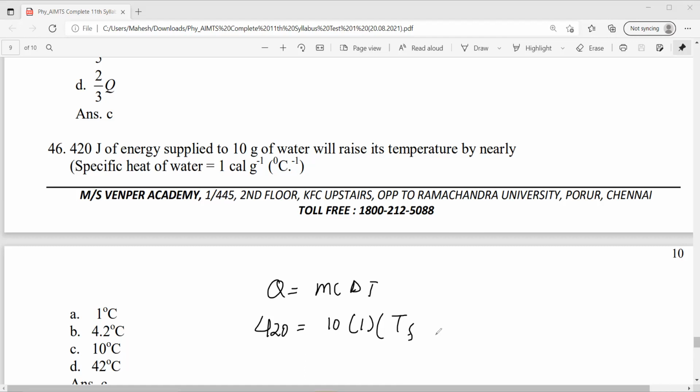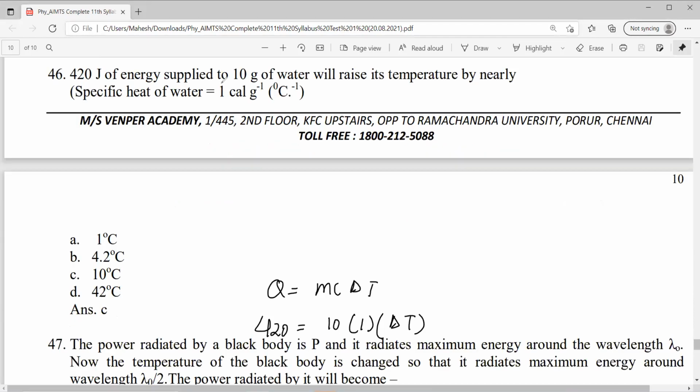Delta T is T final minus T initial, but for the increase in temperature you can directly write delta T. Nearly, it will be 42, not C. So it will be D.